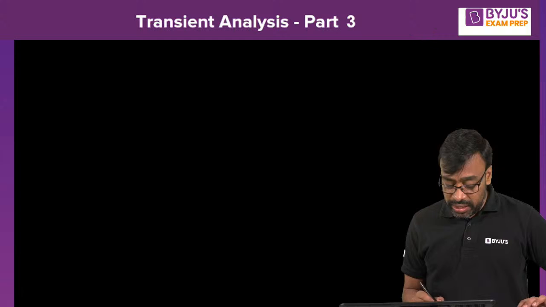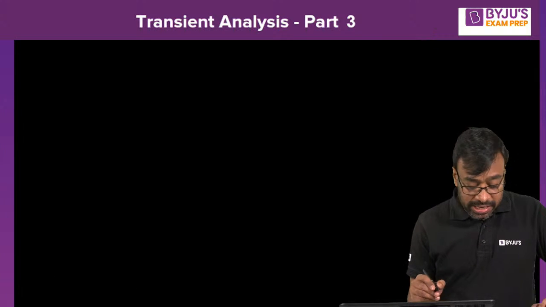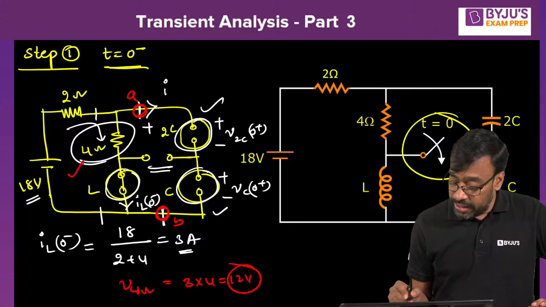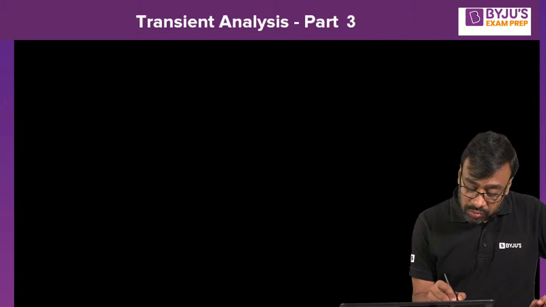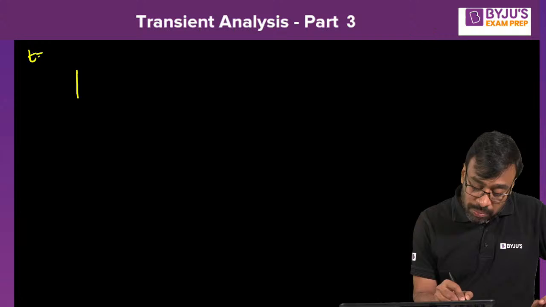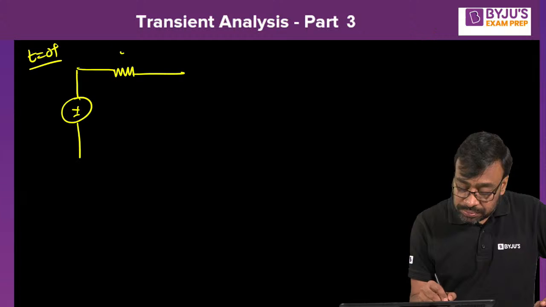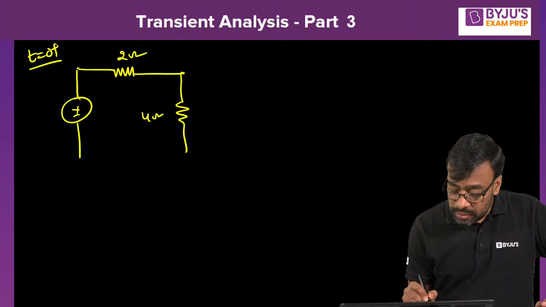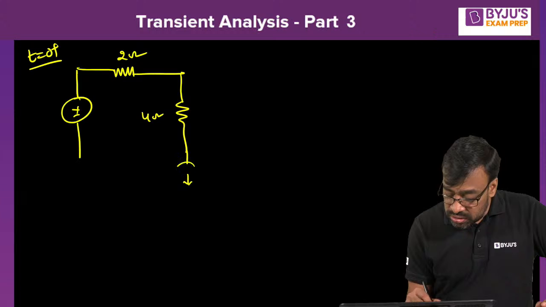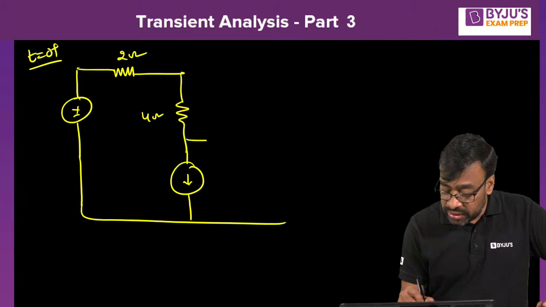Can we construct now t equal to 0 plus? Please respond. Can you please tell me how it looks like? 18 volts. I'm constructing now t equal to 0 plus. 18 volts. This is 2 ohm. This is 4 ohm. And this is a current source. Here you understand how to solve the circuits.